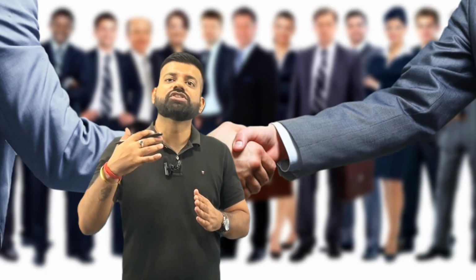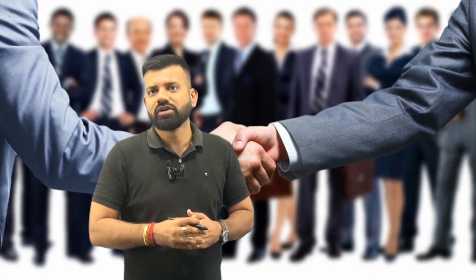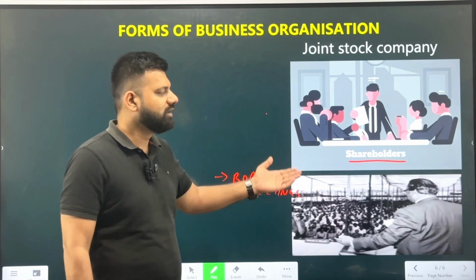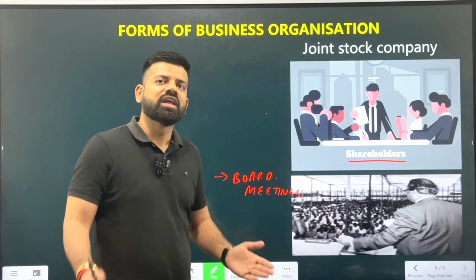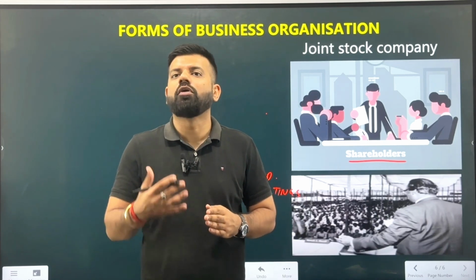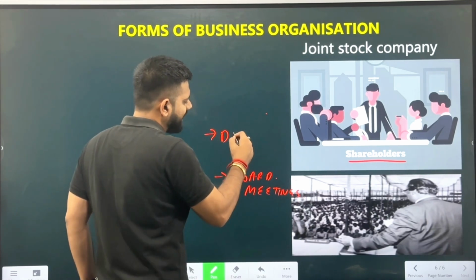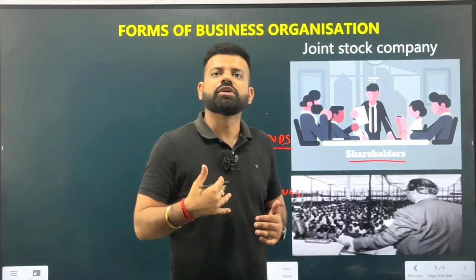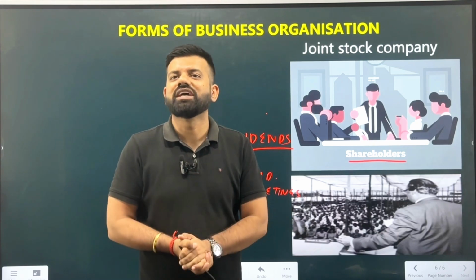Why does all this need to be done in the joint stock company? Because the shareholders, that is the public, are the owners of the company. So the business needs to tell the shareholders the current situation of the business. So what is a joint stock company? It is a company which invites shares from the public. They are known as the shareholders of the company, and when there is a profit in the company, the shareholders get the profits in the form of dividends. Dividends are basically the part of profits which are distributed to the shareholders. So this is known as the joint stock company.